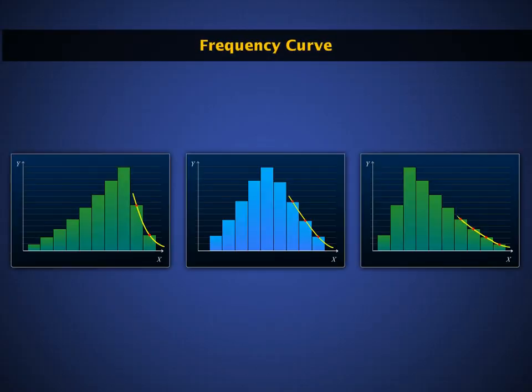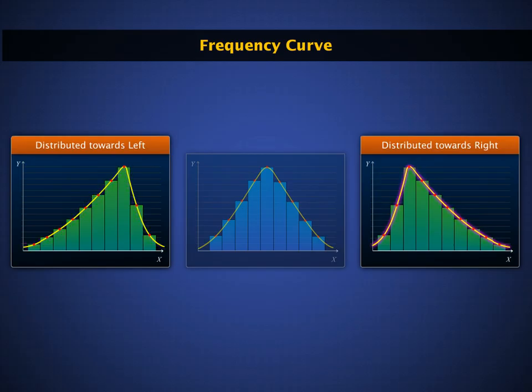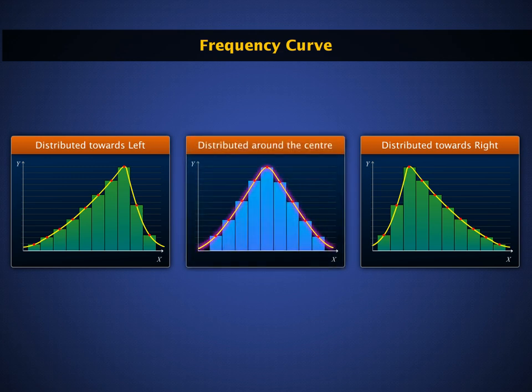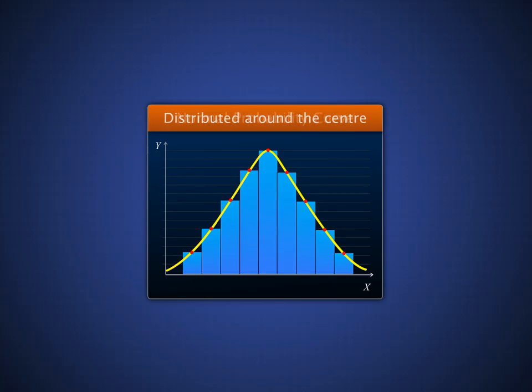Recall that the shape of a frequency curve depends on the distribution of data. In a frequency curve, the data may be distributed with a tail towards the left or right as shown. A frequency curve in which data is evenly distributed around the central value is known as the normally distributed or normal curve. The normal curve is also called the normal probability curve.